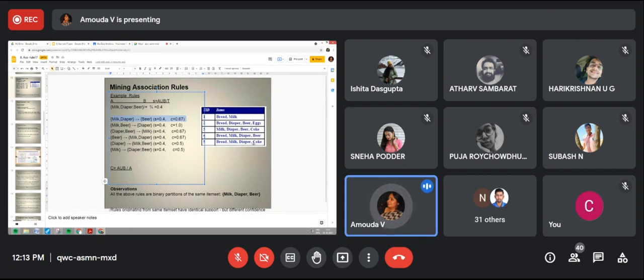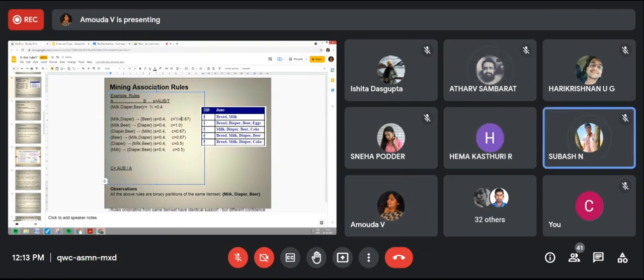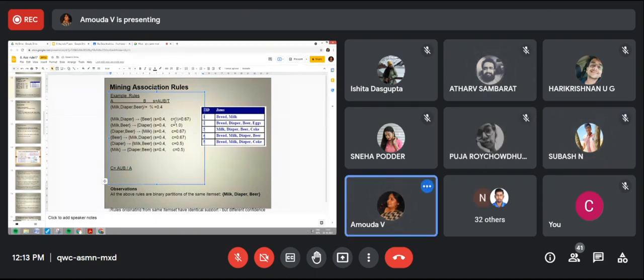But here milk, diaper, beer is not there. Understood? So 2 out of 3. Am I right? Confidence is what? 2 by 3. Understood?